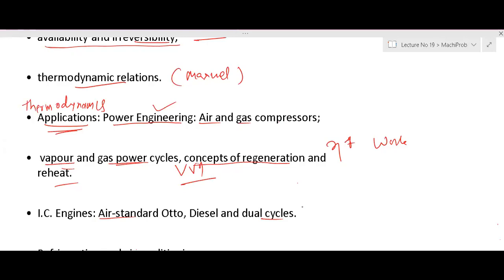We'll do all the energy balance, like in this process how much heat interaction, what is the work interaction. Finally, in this cyclic process there is no change in internal energy, right? So the algebraic sum of heat interaction must be equal to the algebraic sum of work interaction. So we'll understand Otto cycle, diesel cycle, we'll compare also. Then a lot of small terms like pressure ratio, compression ratio, efficiency, right? And maximum temperature, pressure, that we'll discuss.